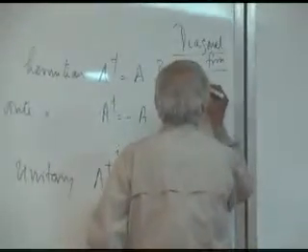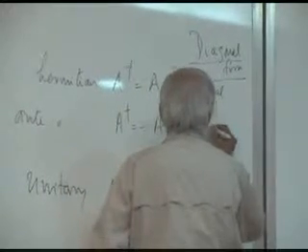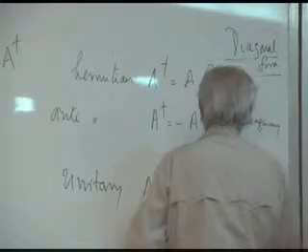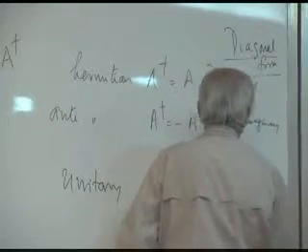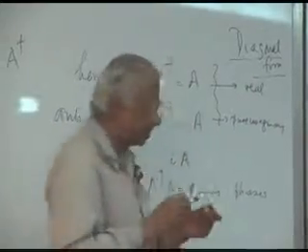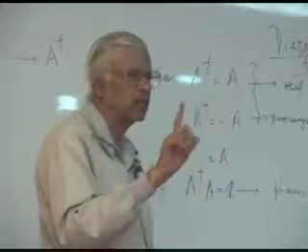They will all be real. This one will be pure imaginary, the anti-Hermitian case. And the unitary case, all of them will be phase factors. Right? Which means complex numbers of magnitude 1.